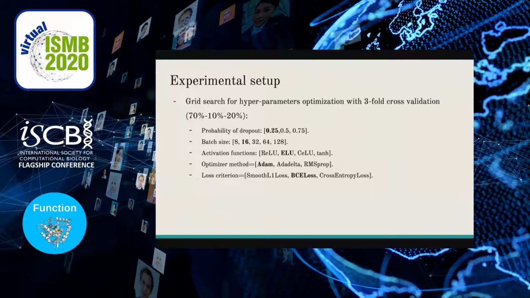As you can see, this is the list of values that we evaluated for each hyperparameter, and in bold you can appreciate the selected ones. We also considered early stopping for defining the optimum number of epochs for training our models, and we used performance measures commonly used in the CAFA challenges for model evaluation.